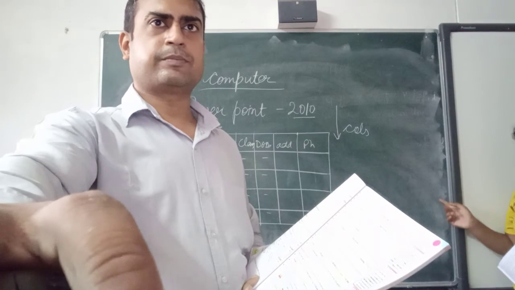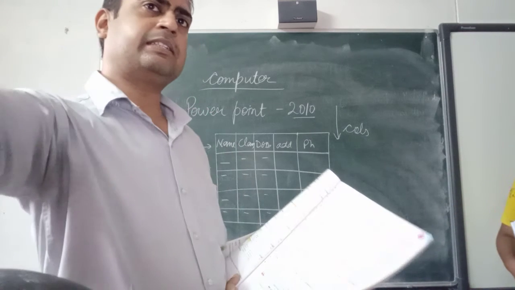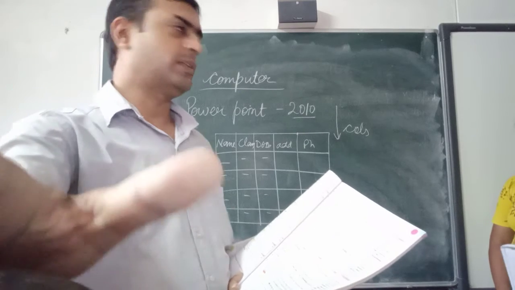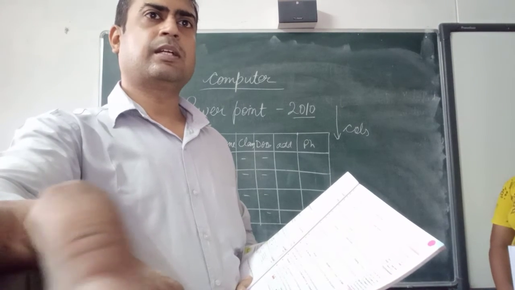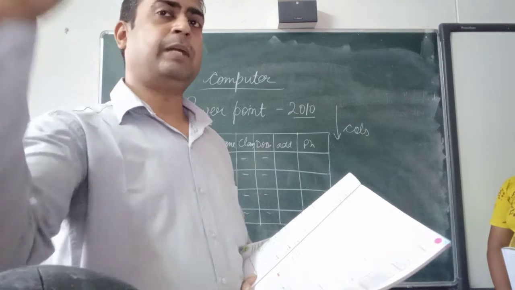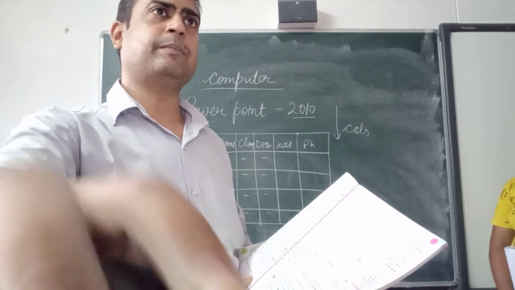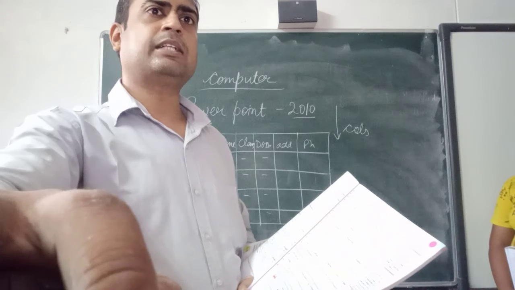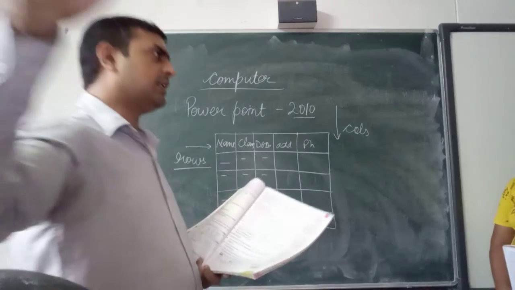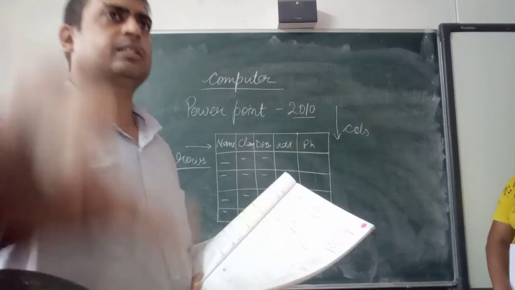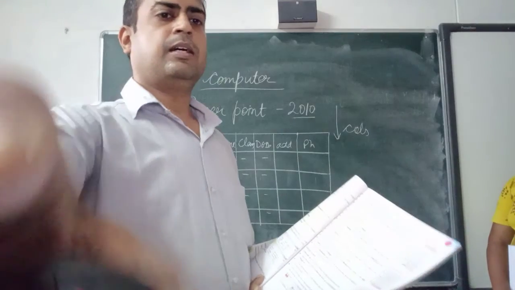You can see, as I am clicking, it is increasing the number of cells. Insert above, you can see, works at the place where you have selected. It is not showing because everything is blank. When you type something, it will be shown to you whether it is inserted above or below.